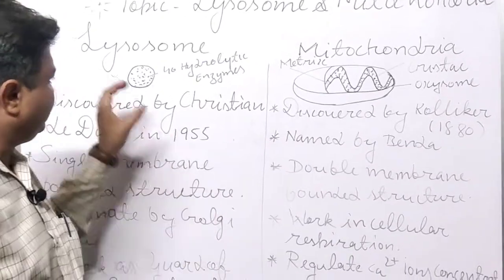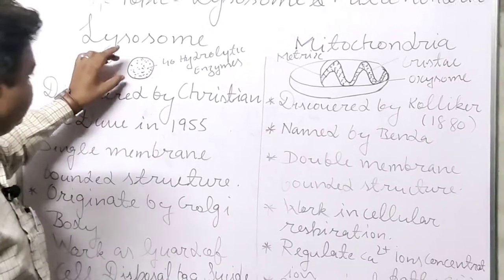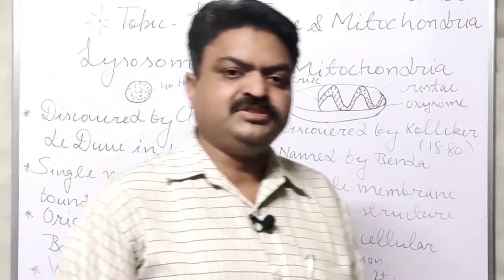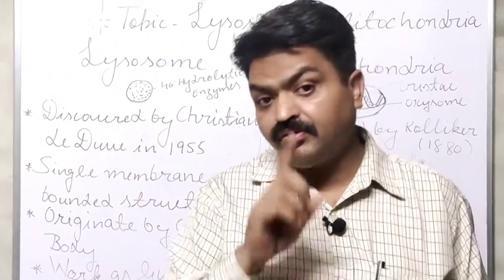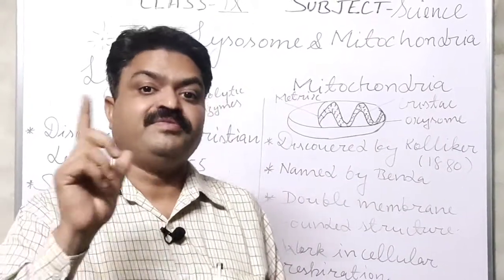It is a single membrane bounded structure, and it originates from the Golgi apparatus.